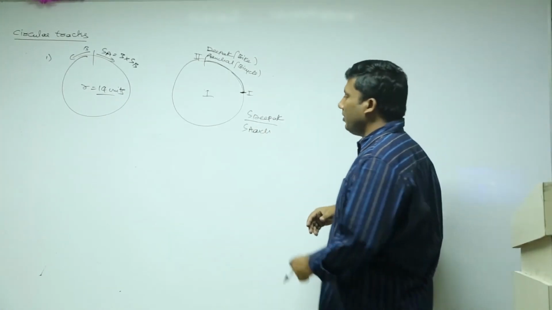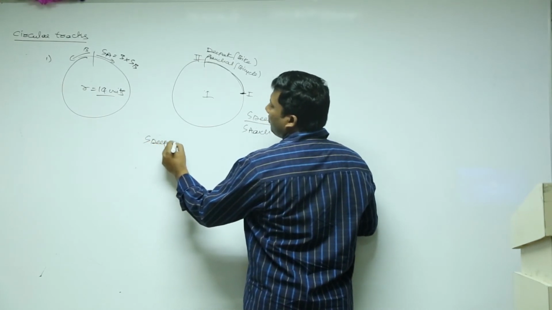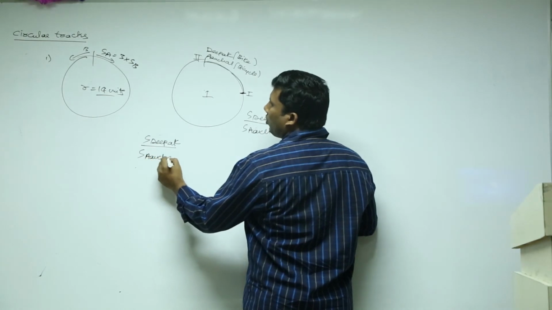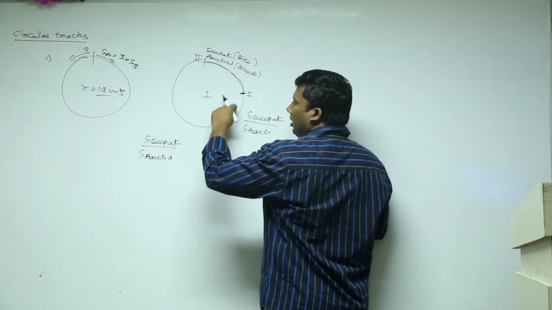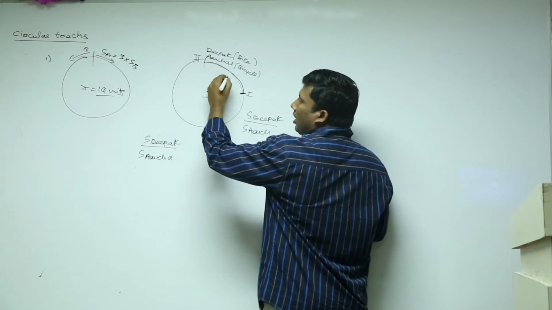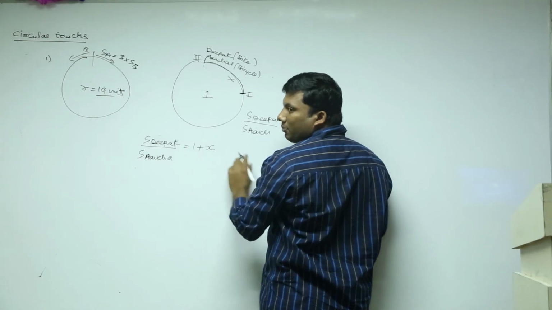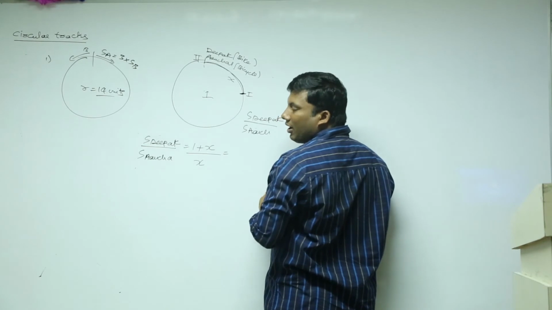Both of them started at the same time. Assume the total circumference is 1. Assume that this distance is x. Then Deepak covered 1 plus x, and Anchal covered x.